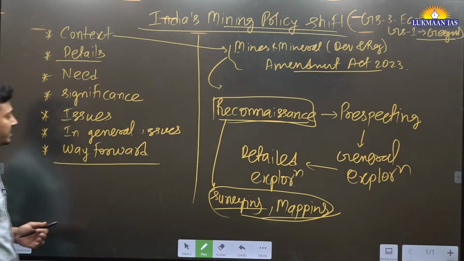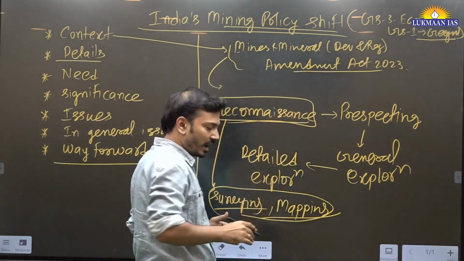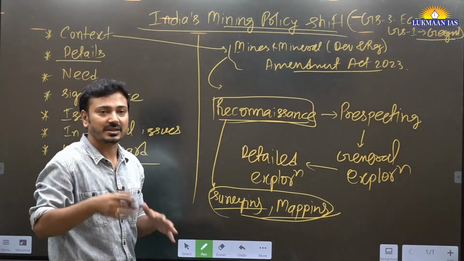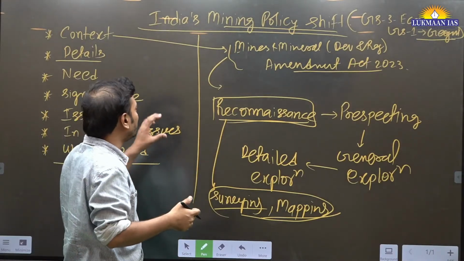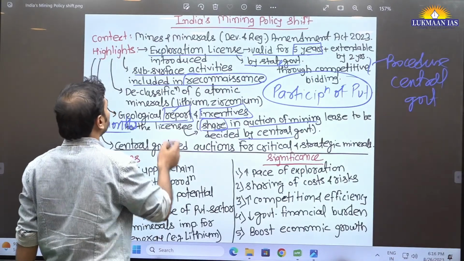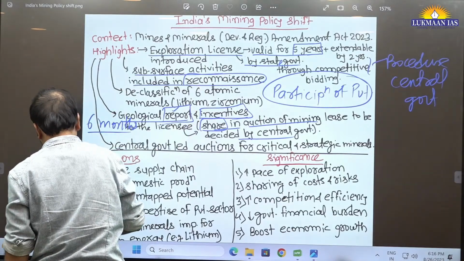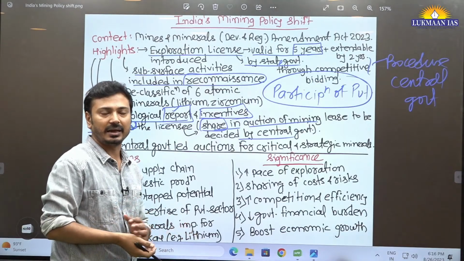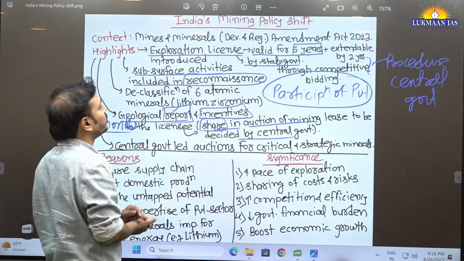So up till now, the reconnaissance was done as a part of exploration only above the Earth's surface, and subsurface, that is digging, pitting, was not allowed. We should know this aspect. Now, through this amendment, this is being allowed: subsurface activities like digging, pitting. Because of that, there will be more help in understanding which particular resources are there at that particular place. ठीक है, तो ये आपको चीजें समझना है.